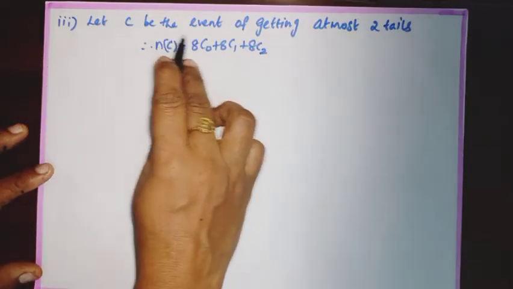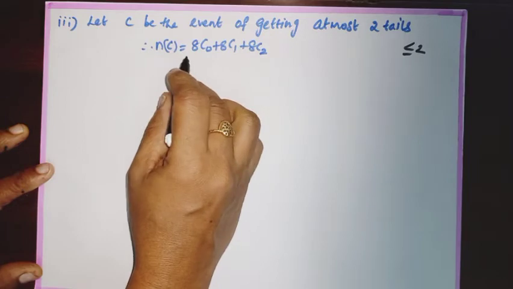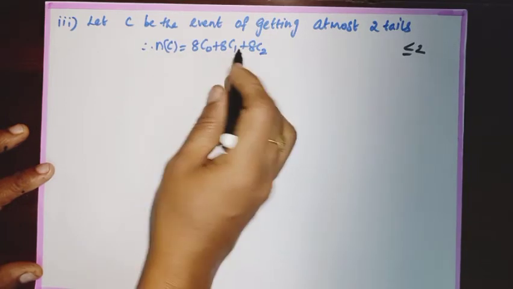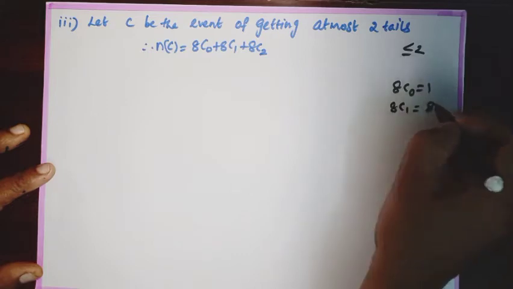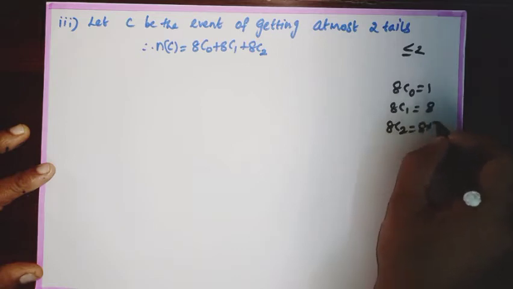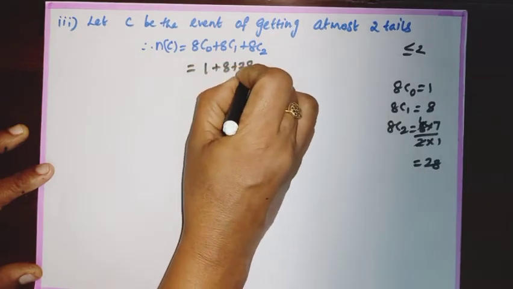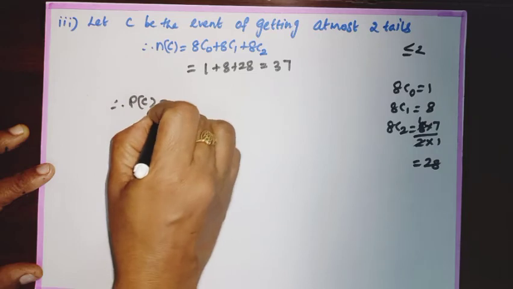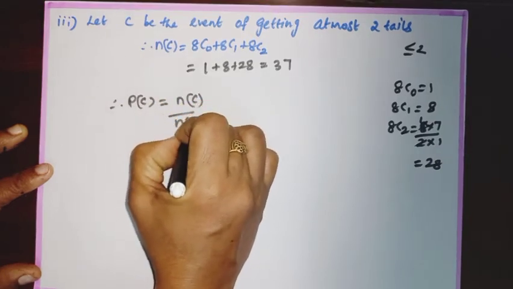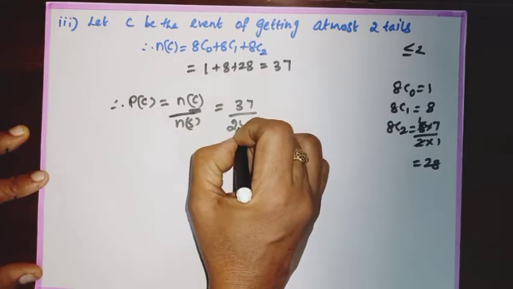Third subdivision, let C be the event of getting at most 2 tails. At most means less than or equal to 2. Therefore, N of C equal to 8C0 plus 8C1 plus 8C2. 8C0 value is nothing but 1. 8C1 value is 8. 8C2 is 8 into 7 by 2 into 1, so we get 28. 8C0 is 1 plus 8 plus 28, which is equal to 37. Therefore, P of C equal to N of C by N of S, which is equal to 37 by 256.